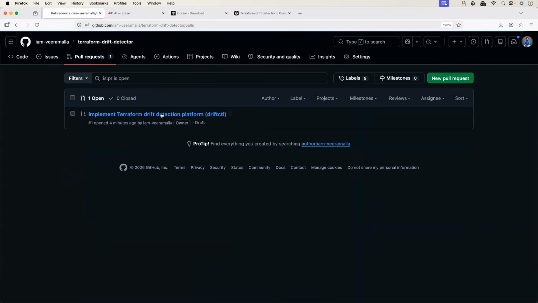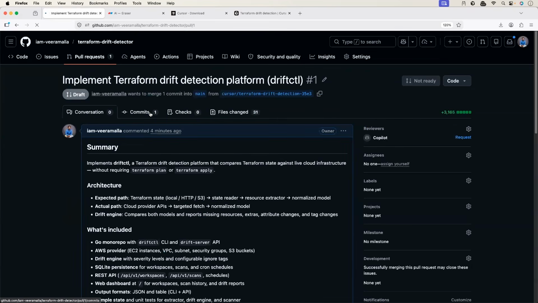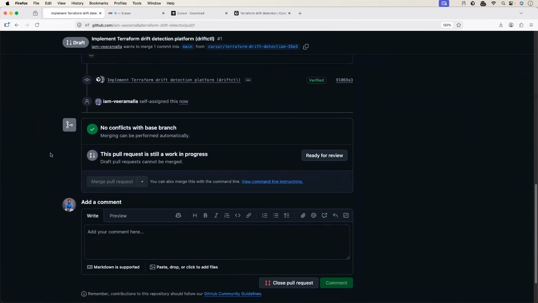Now I'll go ahead, merge this, and then I'll download this GitHub repository and try to execute the drift CTL. Cool. So let's see. I will add myself as a reviewer, assign to myself. Okay. I'll just scroll down.